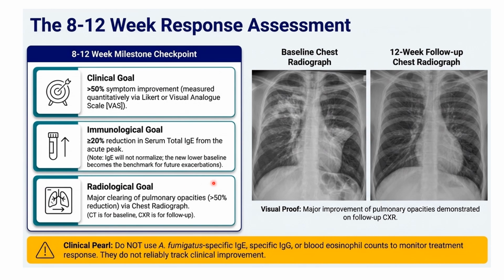Radiological goal is also very important: major clearing of pulmonary opacities, more than 50% reduction on the chest radiograph, or we have to do the HRCT. A very important thing: do not use Aspergillus-specific IgE or IgG or blood eosinophil count to monitor the response. They are not reliable for the treatment response in ABPA or ABPM.